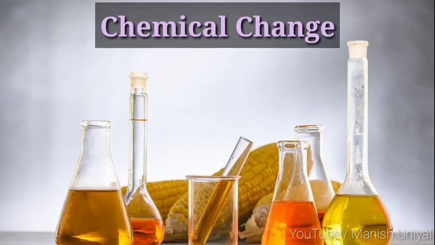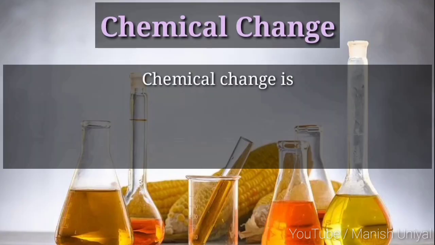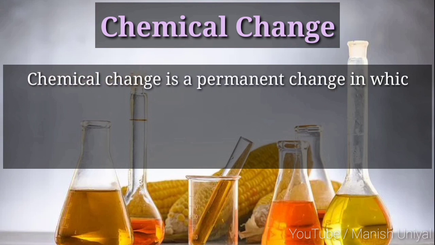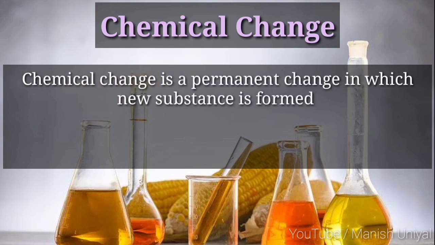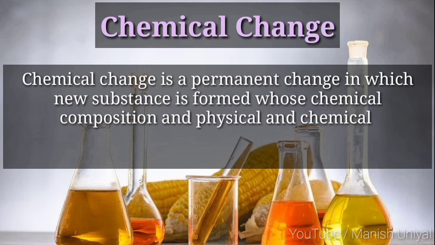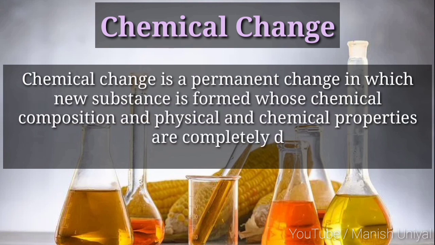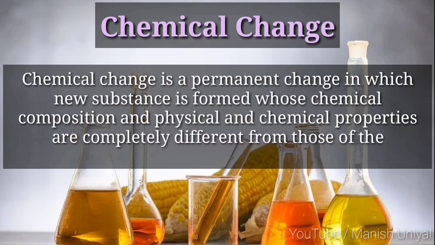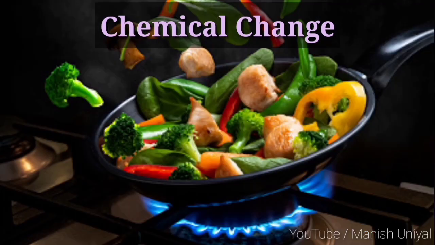Chemical change. Chemical change is a permanent change in which a new substance is formed whose chemical composition and physical and chemical properties are completely different from those of the original substance. We cook food every day from raw grains or raw vegetables. The cooking requires heat energy which is supplied by the kerosene stove, cooking gas, or an electric heater.